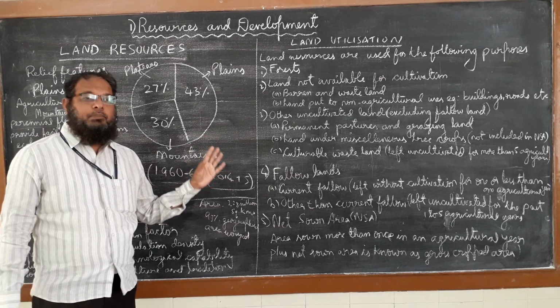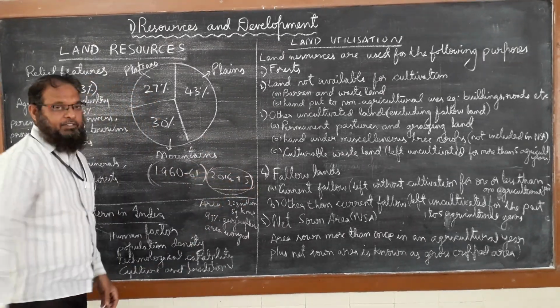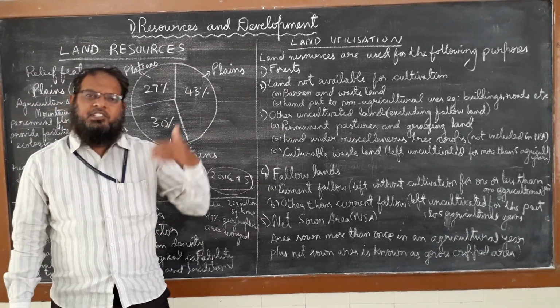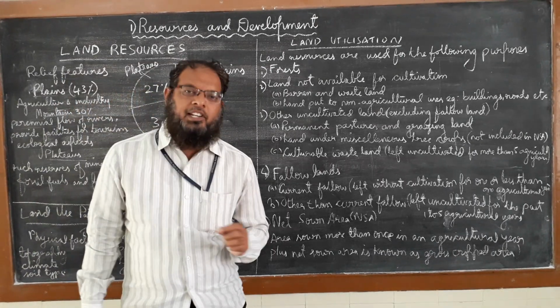So if you compare 1960-61 with 2014-15, the pie graphs are given in your textbook. Some are old textbooks, which give outdated figures from 2002, 2003, but we must compulsorily follow the statistics.